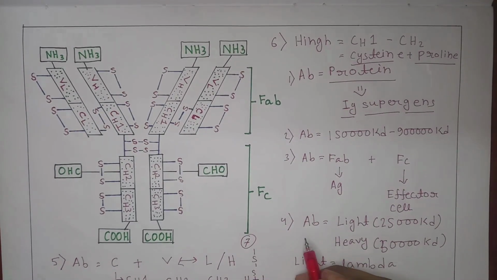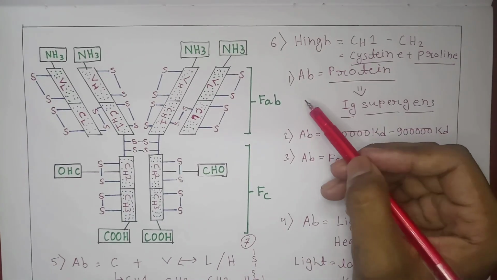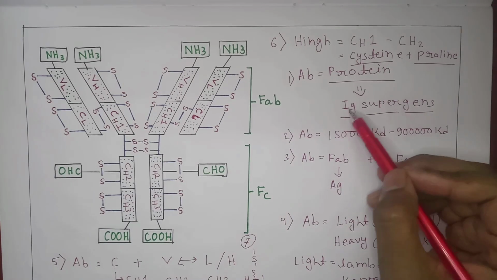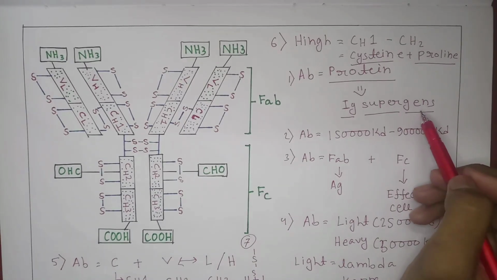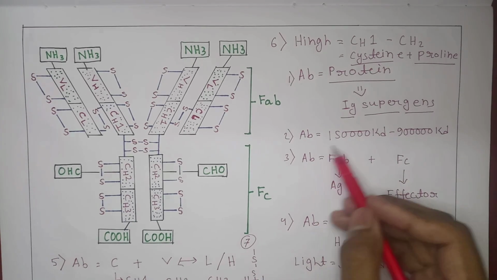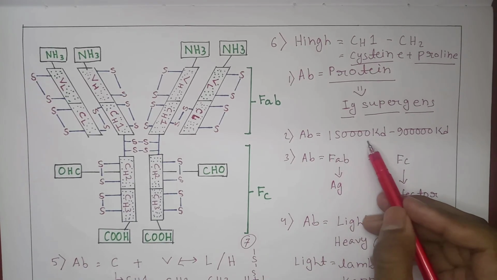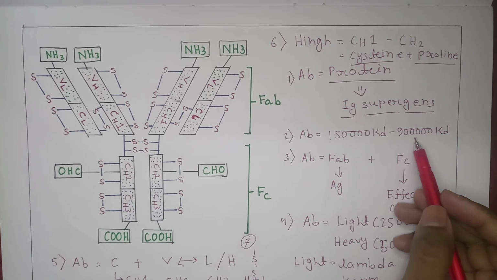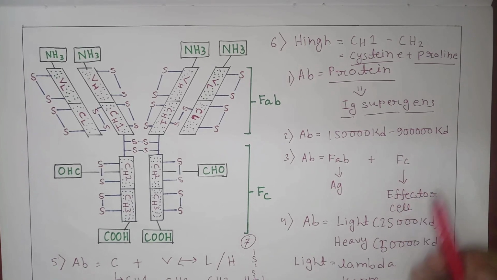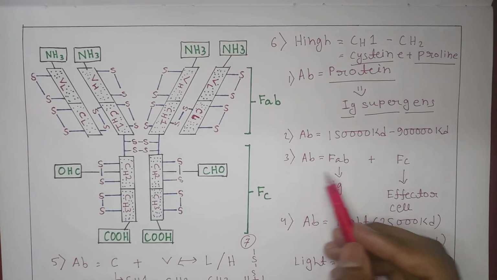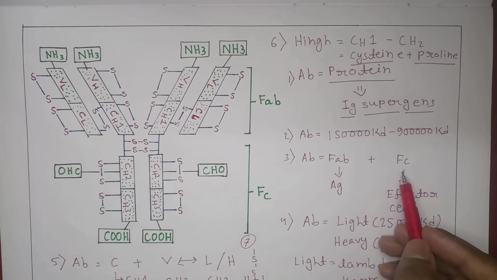So from the beginning, our first point is antibody is a protein molecule derived from immunoglobulin supergenes. Our second point is antibody's molecular weight is 150,000 kd to 900,000 kd. Our third point is antibody contains Fab and Fc region.